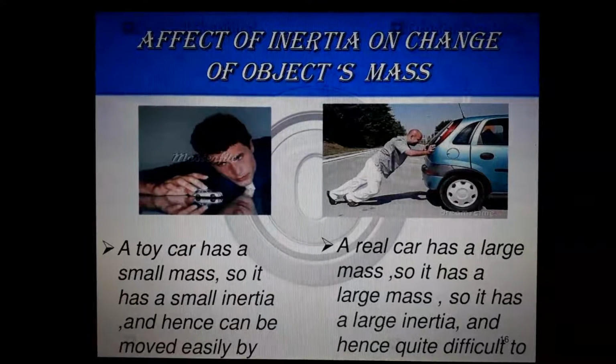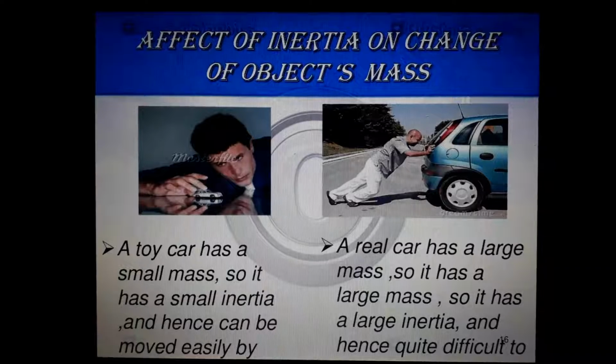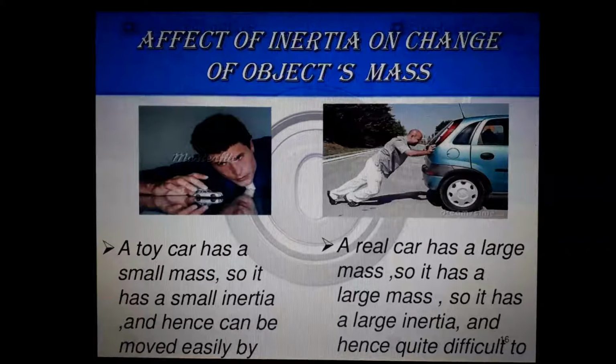That is the definition for mass in physics. You know, mass is the amount of matter in a substance. That is the theoretical definition for mass. But in physics, in classical mechanics, what is mass? It is the measure of inertia of a particular object. That is not given in the textbook, I think, but that is the real definition for mass, the measure of inertia.